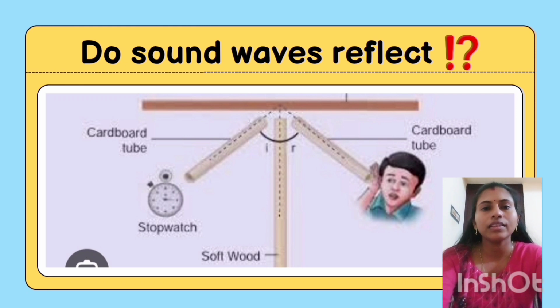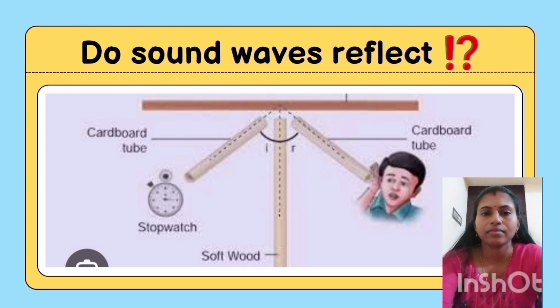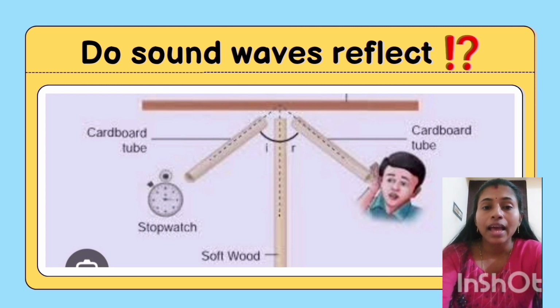Alright, now there is a question for you. We all know that light waves get reflected when they hit a smooth surface. What about sound waves? Do sound waves also get reflected? Let's see this with an example of an activity. Now look at this picture. Two pipes A and B, a smooth surface and a stopwatch are arranged as shown in the picture.